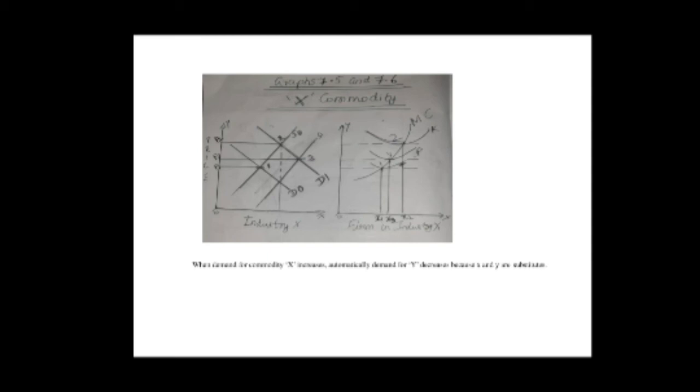And here we see MC, which is the marginal cost curve of the perfectly competitive firm. We have points 1, 2 and 3 and various quantities supplied at x1, x3 and x2.